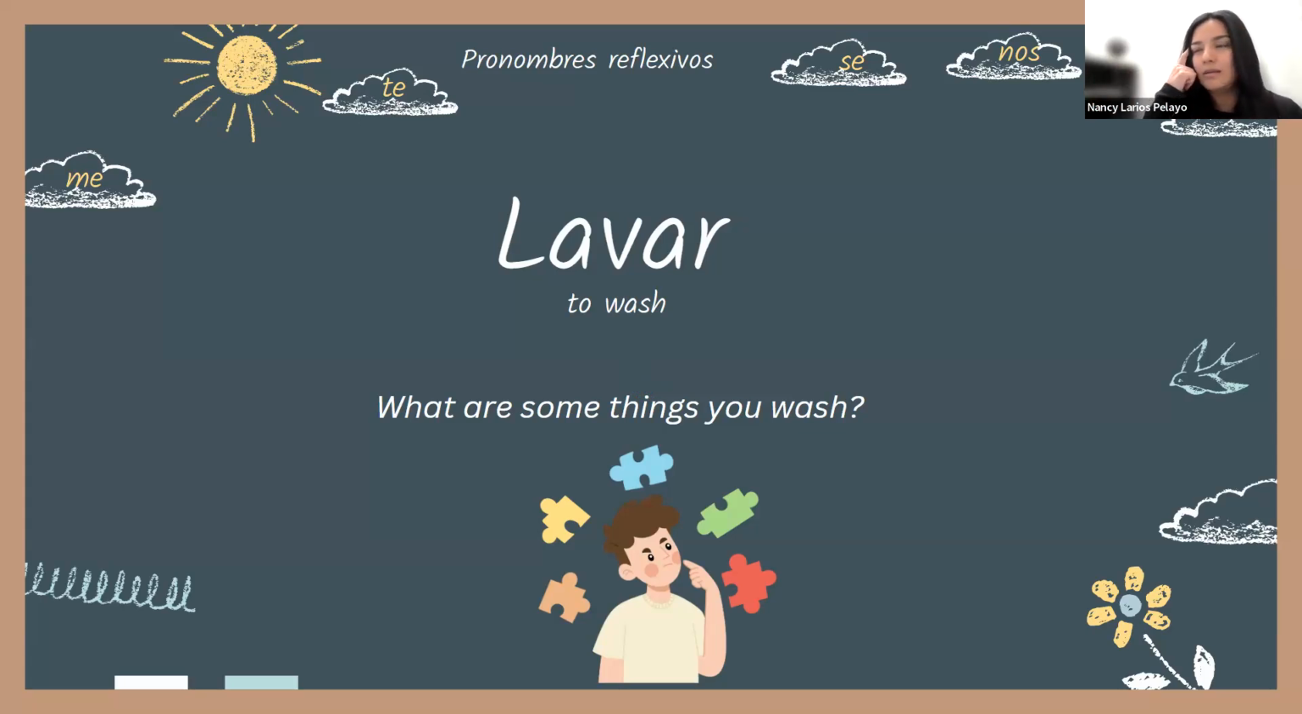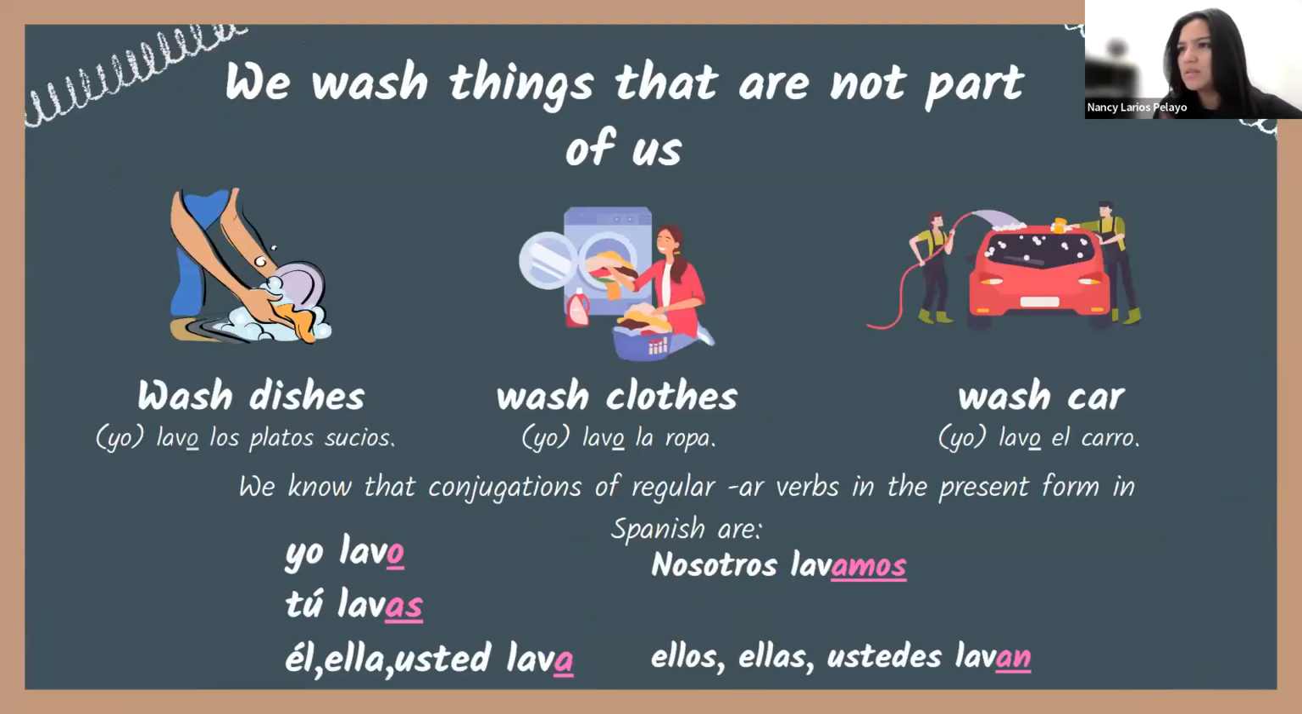Quiero que piensen, ¿sí? Think, piensa. What are some things you wash? It can be anything, ¿sí? Puede ser lo que sea. ¿Qué son algunas cosas que tú lavas? Maybe estás pensando, tal vez piensas en lavar los platos sucios, the dirty dishes. Tal vez lavas la ropa, you wash clothes. Lavas el carro, the car. ¿Sí? Lava. Those are things you wash.